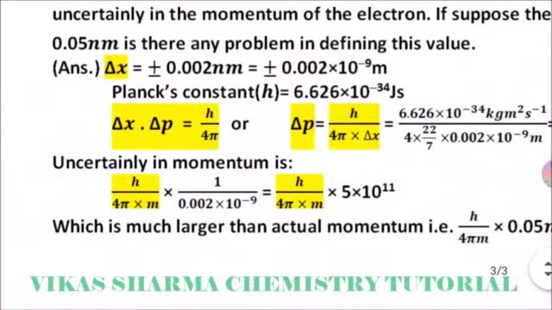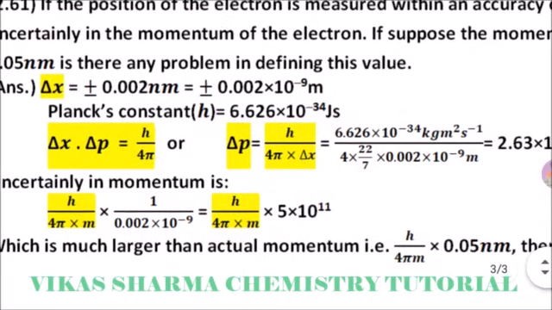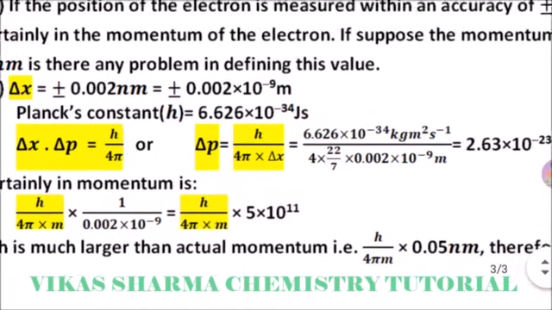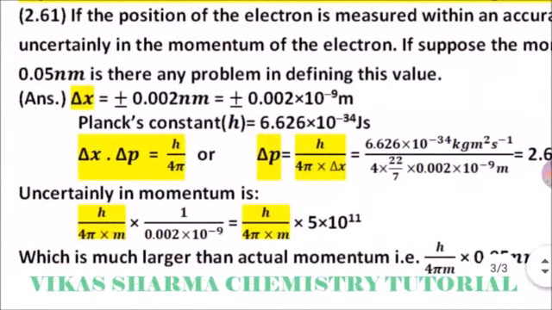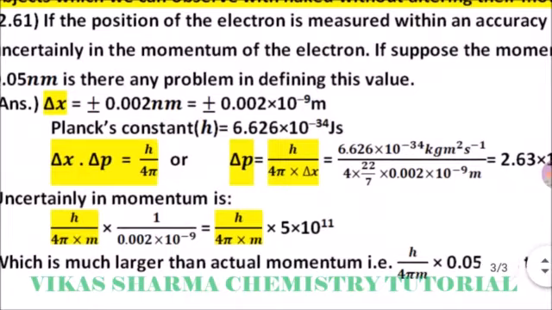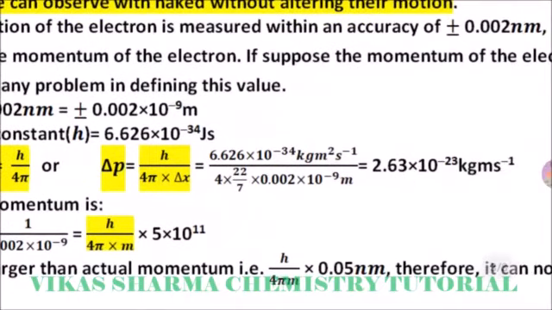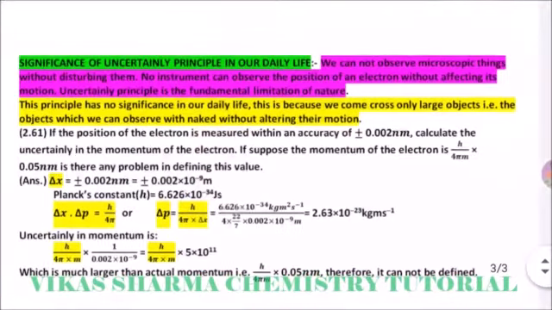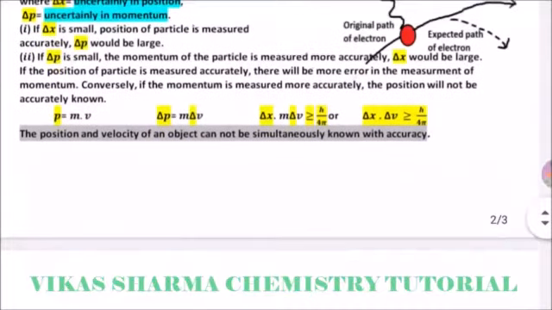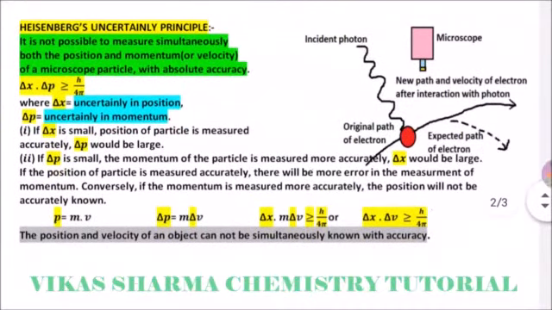So the uncertainty in momentum is h divided by 4 pi m multiplied by 1 divided by 0.002 into 10 to the power minus 9. So it is equal to h divided by 4 pi m multiplied by 5 into 10 to the power 11, which is much larger than the actual momentum. For example, h divided by 4 pi m times 0.005 nanometer, therefore it cannot be defined. So student, this question is based on the uncertainty principle. Mainly the theoretical portions are asked in this part.